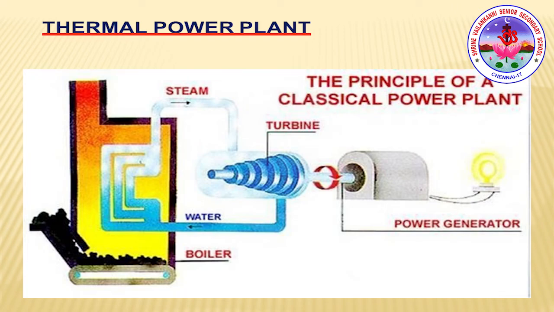Thermal power plant. See, the thermal power plant works on the principle that large amounts of fossil fuels are burnt in power stations. It heats up the water to produce steam, which further runs the turbine to generate electricity. The thermal power plant produces heat energy, which is converted into electrical energy, right? The transmission of electricity is more efficient than transporting the coal or petroleum over the same distance, so in many areas the thermal power plant is set up near the coal or oil fields.